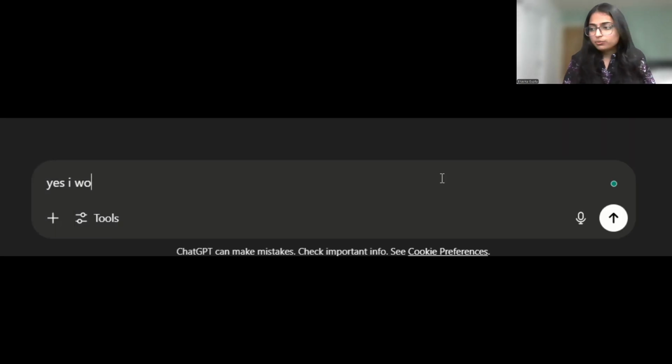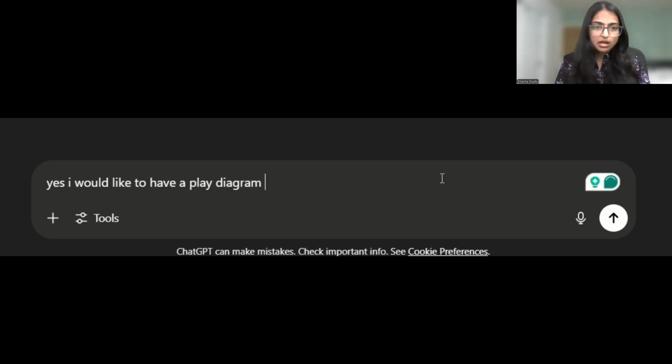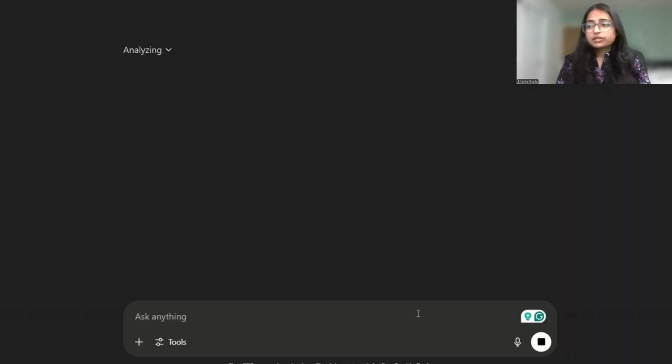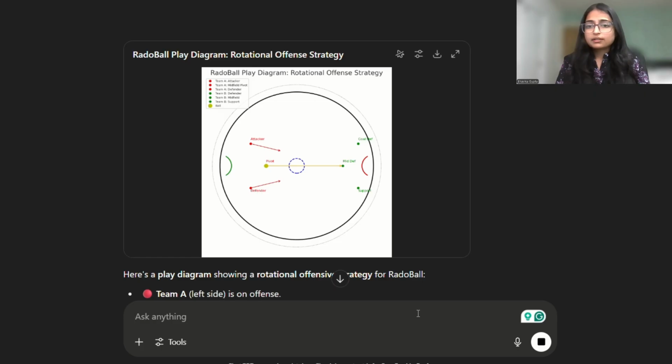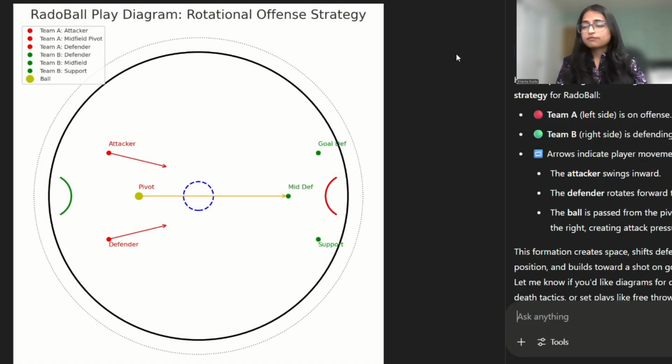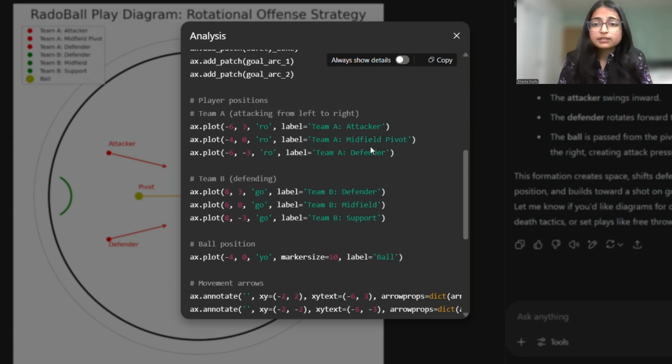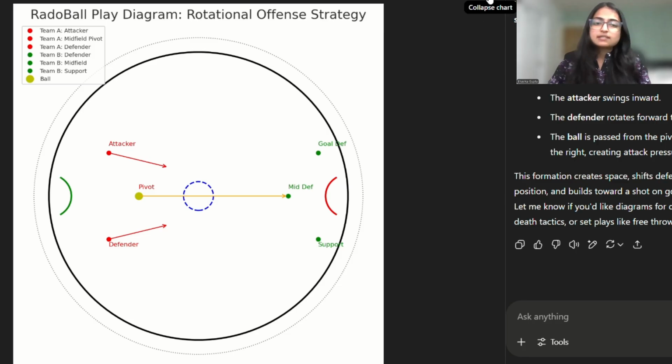Okay, so now we will ask for a play diagram because we have these strategies, right? So let's ask about the play diagram. And we can see here again that it generates Python code and gives us possession of different players. And it sounds very confident in a game that does not exist.